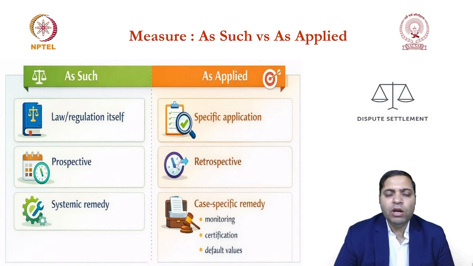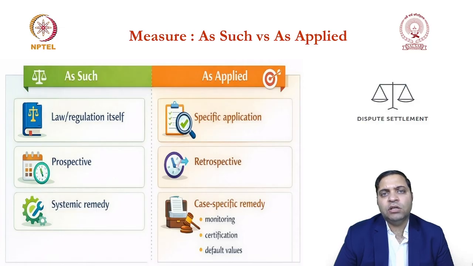You are all aware that this is inconsistent with India's WTO obligations, and more specifically market access commitments under Article 2 of GATT 1994. So this is a clear-cut violation.